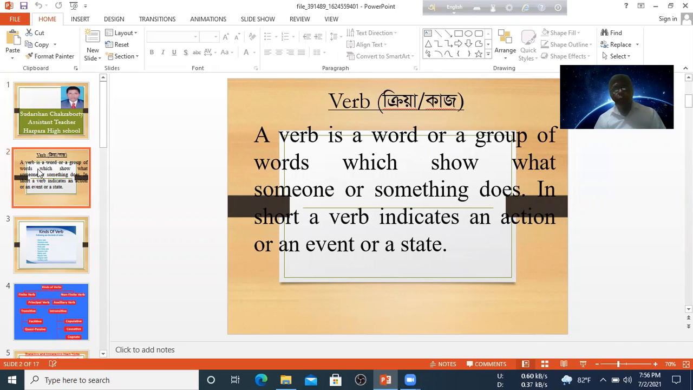Again, you listen to me. If there is any problem, you share your idea with me. What is a verb? A verb is a word or group of words which show what someone or something does. In short, a verb indicates an action or an event or a state.